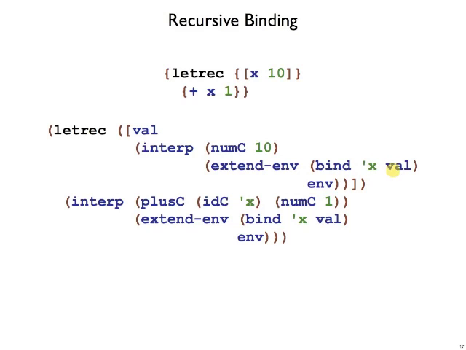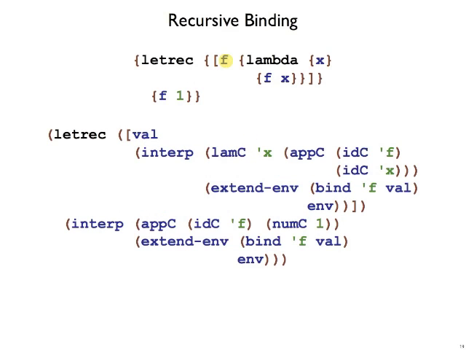And the value that we put there, well, we just refer back to the value which is the result of interp. And then as we interpret the body, the plus expression, we again extend the environment with the binding for x back to the value. And this one will all work. In fact, we will get 11 back. But it turns out the reason it worked is we never actually referred to this use of val. We had a second use of val over here that was delayed to inside the letrec.